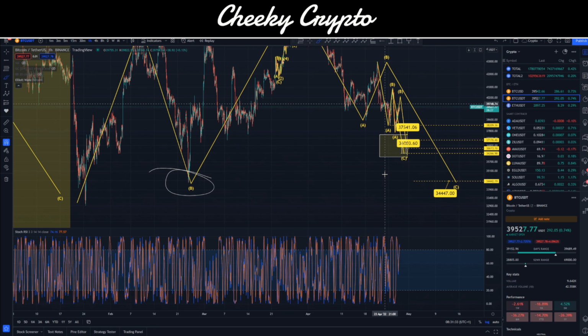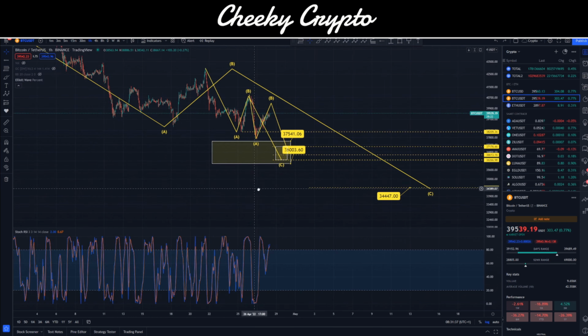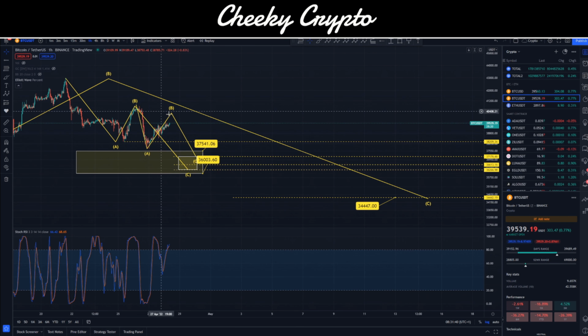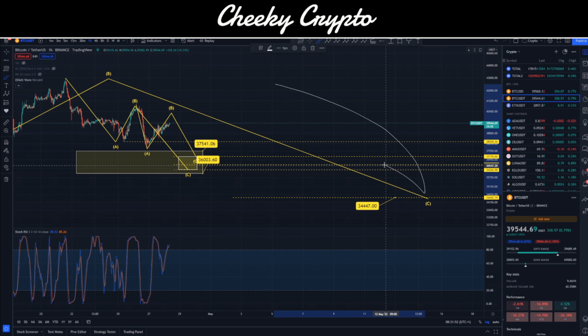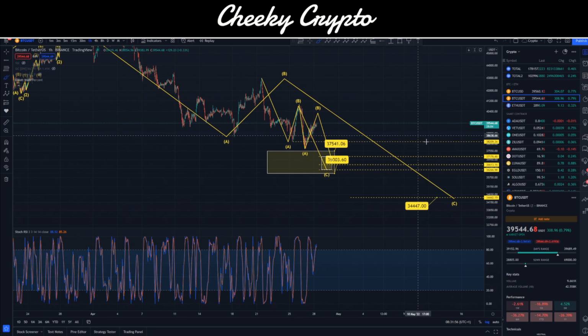So again, lots of things to kind of be thinking about across multiple different timelines. Okay, I know I'm showing you all of this on the hourly, but basically, we've got the things that are going to happen over the next couple of days over in this kind of spectrum, the 36 to 37.5. Then I think the bounce would happen over a couple of week period, and then we'd pull back down maybe a month or so later. So essentially, we've got quite a lot going on. None of this is going to be quick. It's not going to be over quickly.